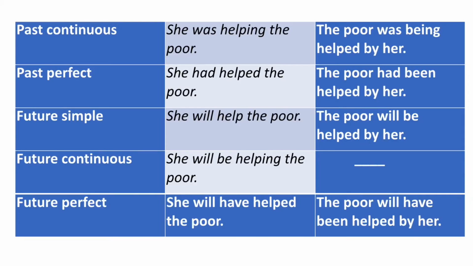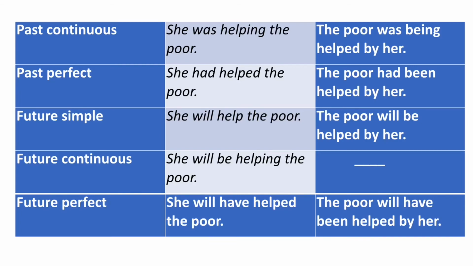Future simple, she will help the poor. With shall and will, we use be, then past participle, then by, and then object. So the passive voice will be the poor will be helped by her. Next, future continuous tense. She will be helping the poor. Students, this tense cannot be converted into passive voice. Come to the next one.